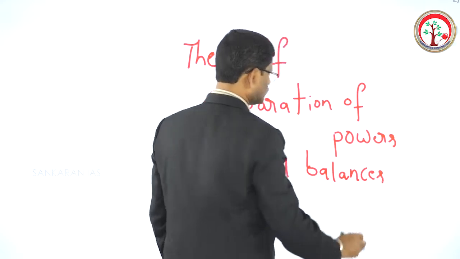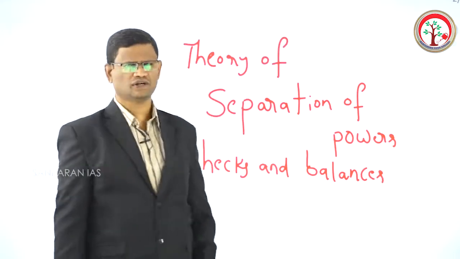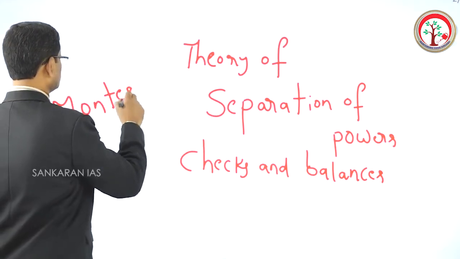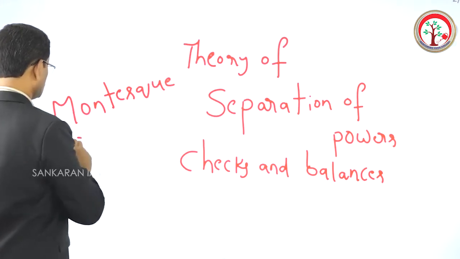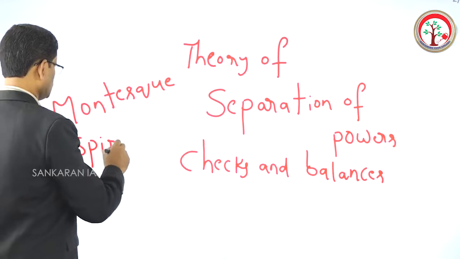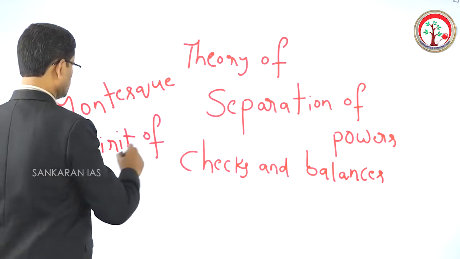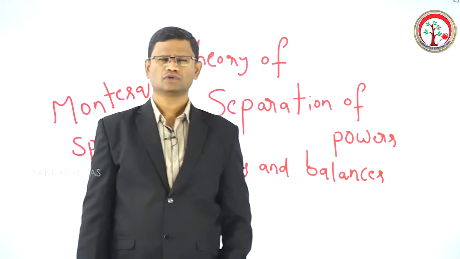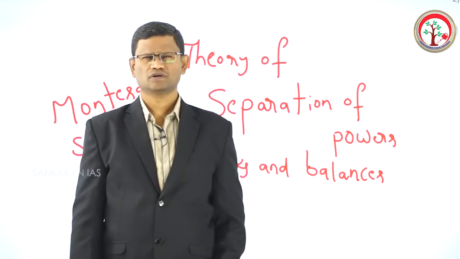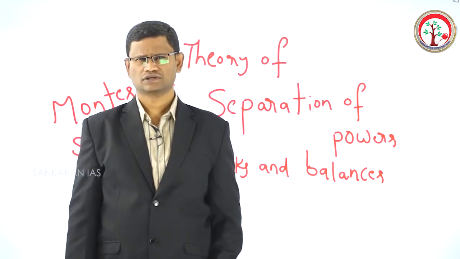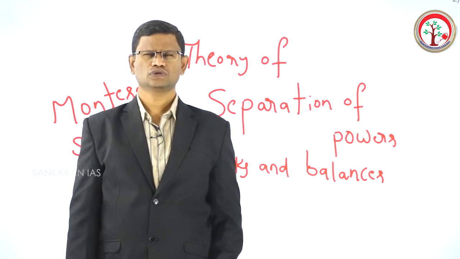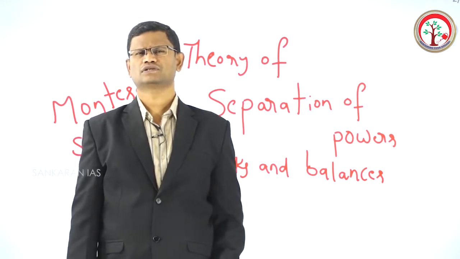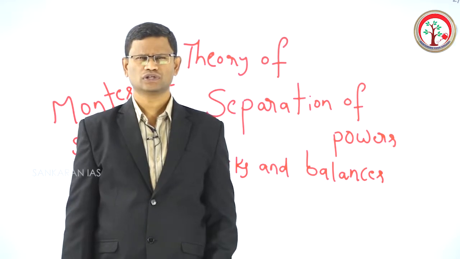See, these two theories were given by an important French philosopher, French political thinker Montesquieu, in his book The Spirit of Laws. So there were two theories known by the names, the theory of separation of powers and the theory of checks and balances. Who gave these two theories? These two theories were given by a French political thinker by the name Montesquieu in his book The Spirit of Laws. Then what is the background under which these two theories were given?